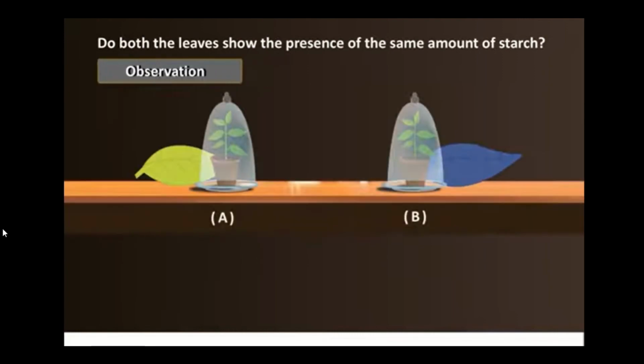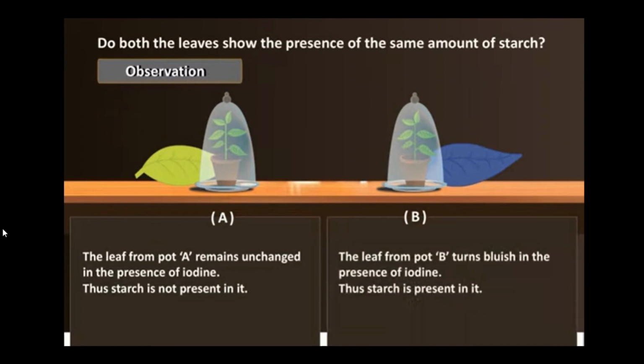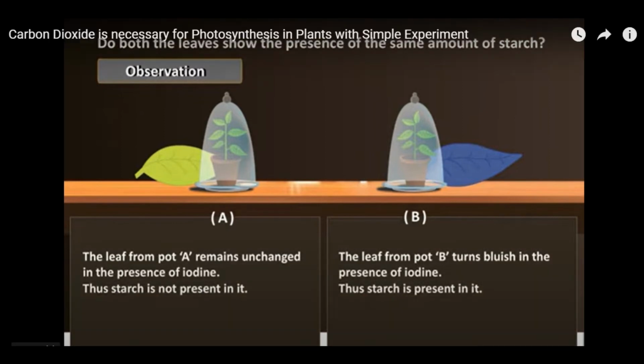So the observation of the experiment is, the leaf from pot A remains unchanged in the presence of iodine. Thus, starch is not present in it. The leaf in pot B turns bluish in the presence of iodine test. Thus, starch is present in it. So this experiment shows that in pot A, what happened? The potassium hydroxide has been placed.